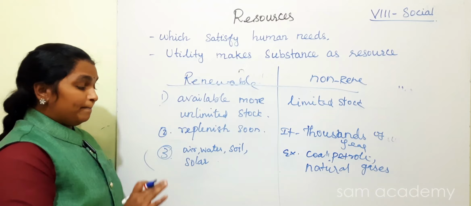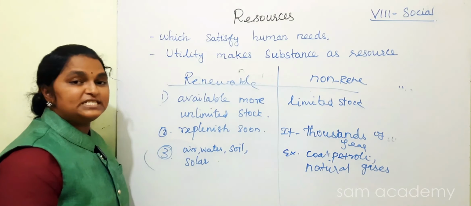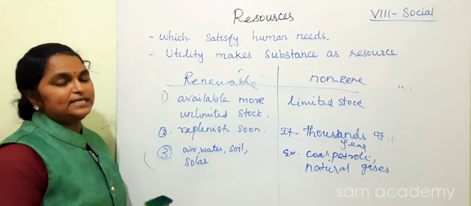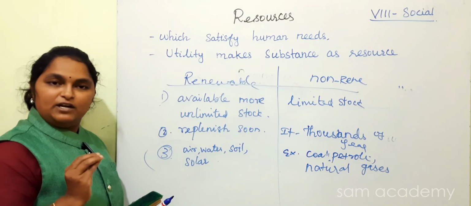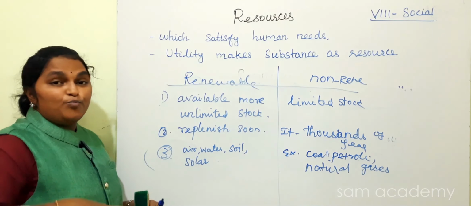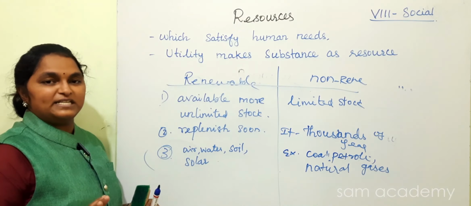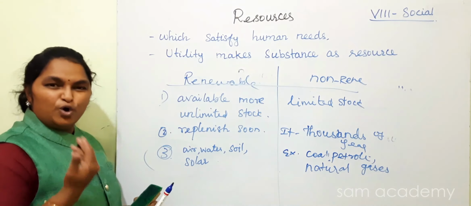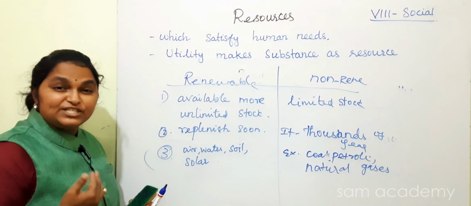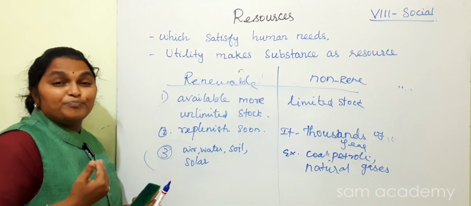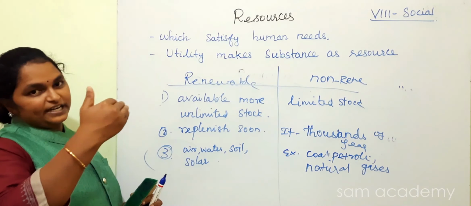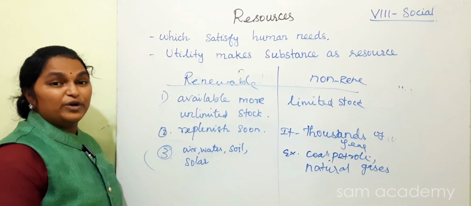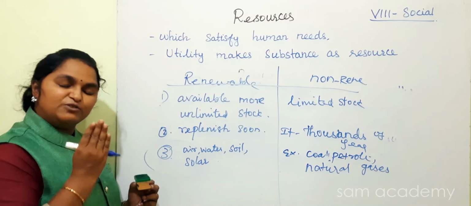So now we know, but nowadays, due to over-usage and overpopulation, more crowd. See, in our house, if only 2 members, we will use very less water, very less things only. If we have more members, around 10 members in our home, we need more water. Yes, we need more space, more land, more water, more food. So when the population increases, the number of people increases, the usage also increases. So nowadays groundwater level is also reducing drastically.